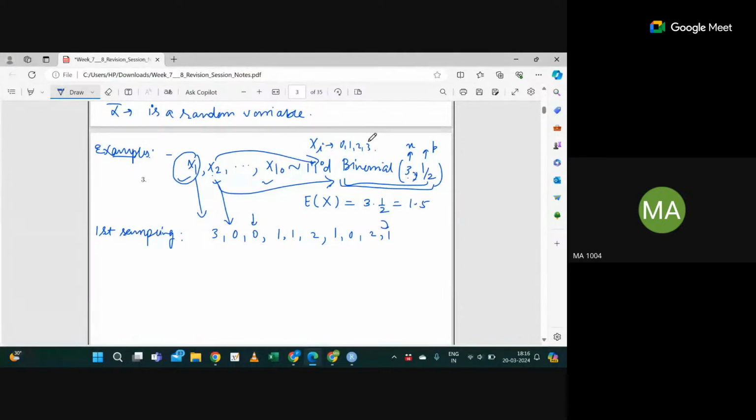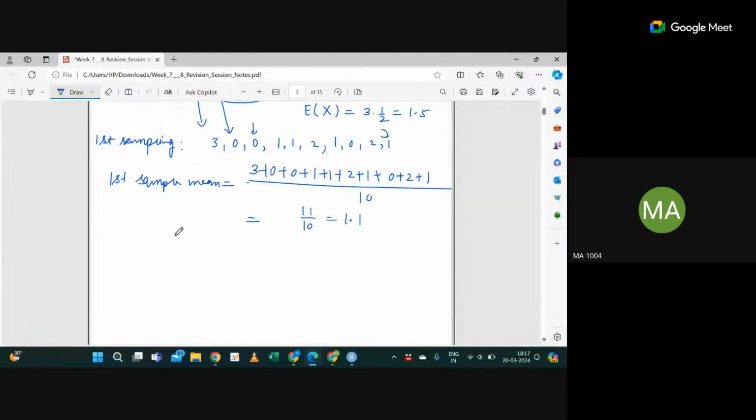Are you getting what I'm trying to say here? Yes, sir. So what will the first sample mean here? I mean the sample mean of these values. It will be 3 plus 0 plus 0, and so on. Anyone can sum up and tell me the values? 0 plus 2 plus 1 divided by 10. It will be 3, 5, 2, 7, 11, right? 11 by 10, which is nothing but 1.1.